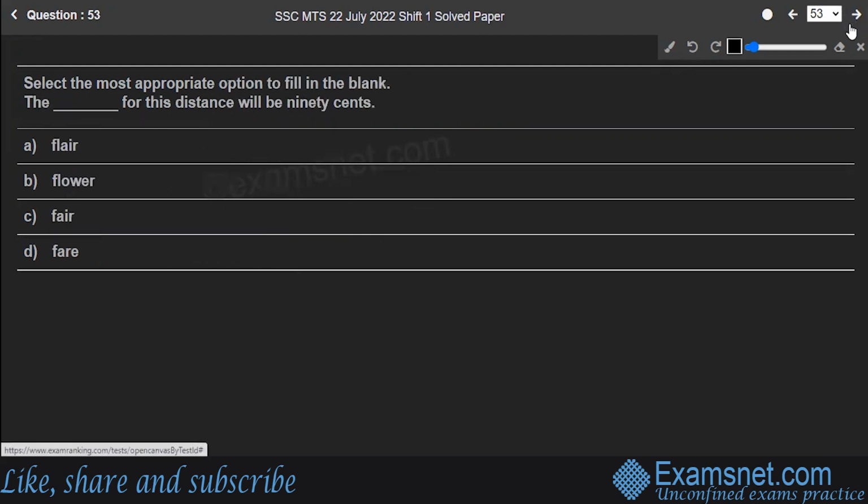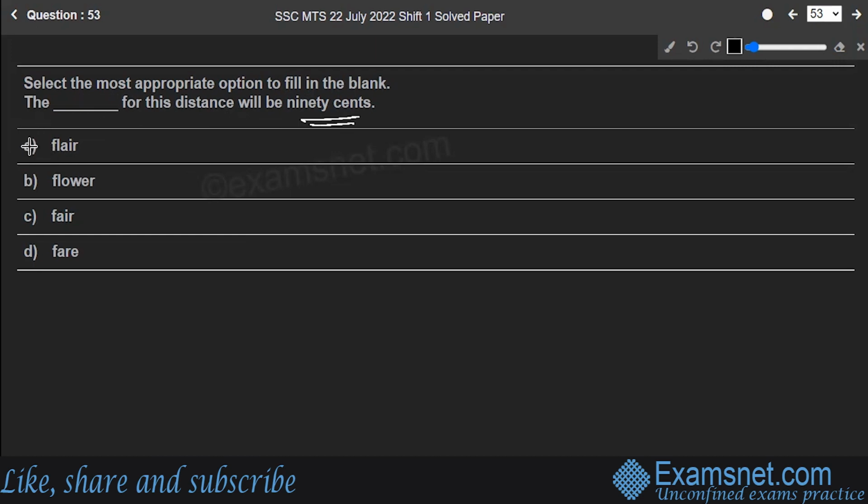Hope you are clear. Next is question number 53. Select the most appropriate option to fill in the blank. The dash for this distance will be 90 cents. Flair, flour, fair, or fare. See, in this sentence, what do you think is the most appropriate one? The dash for this distance will be 90 cents. So it's talking about money, right?